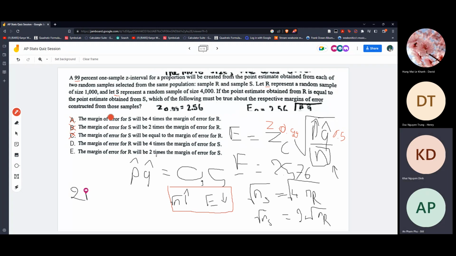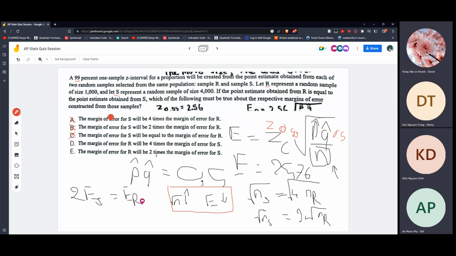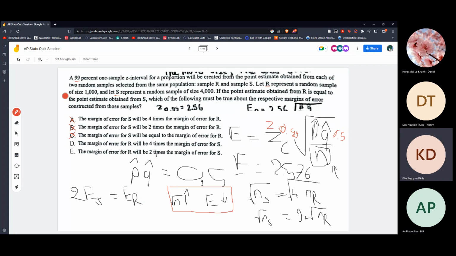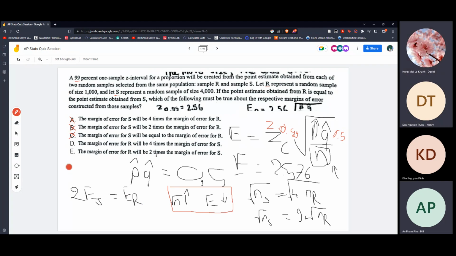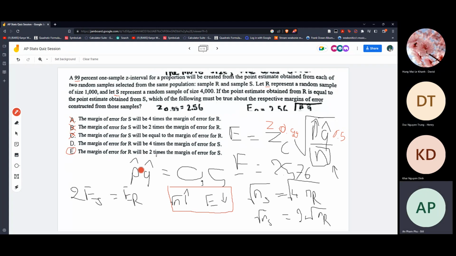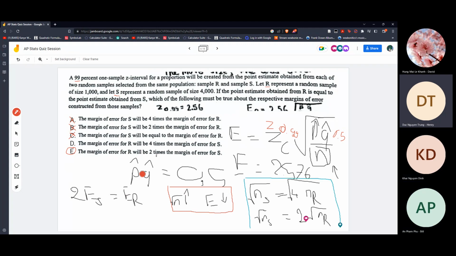So it would be opposite: 2 e s would be e r, right? Just go the opposite way. Yeah, all right. So nice. So I think the final answer is probably E. This method is probably better, it's just clearer. Kai is good at it, but if you're not good at working with variables only, then you can always try David's way, plugging in an arbitrary number, like any number.